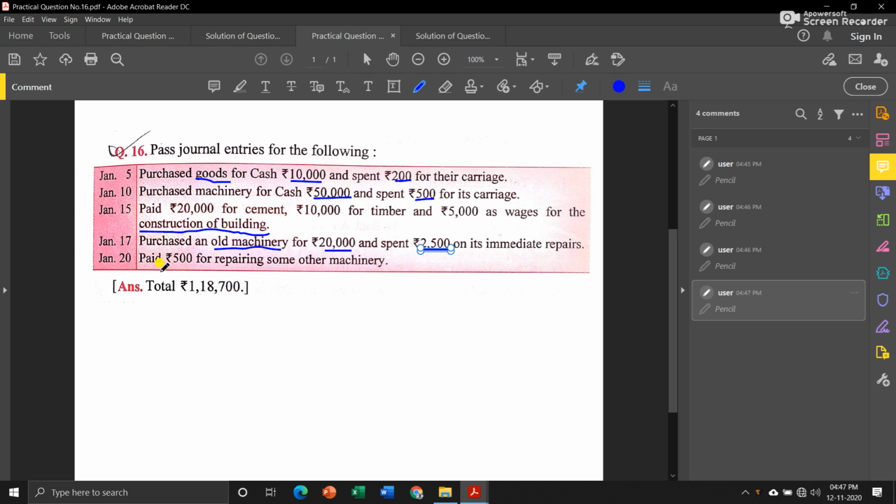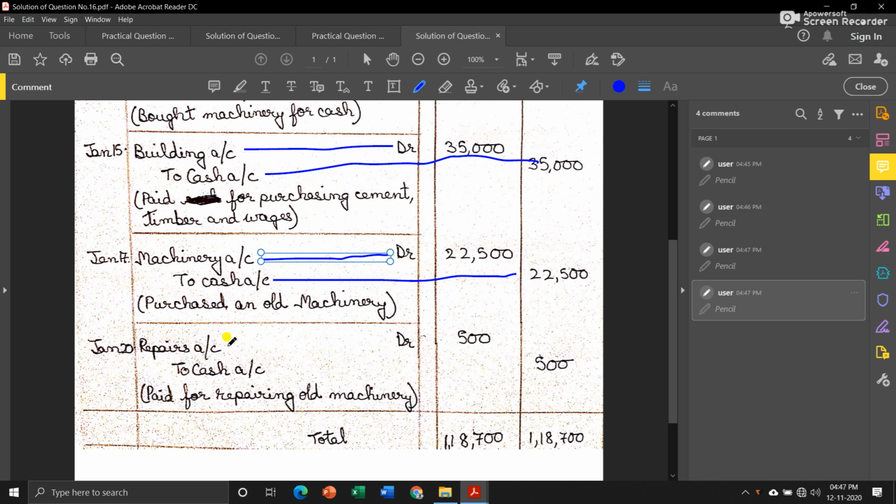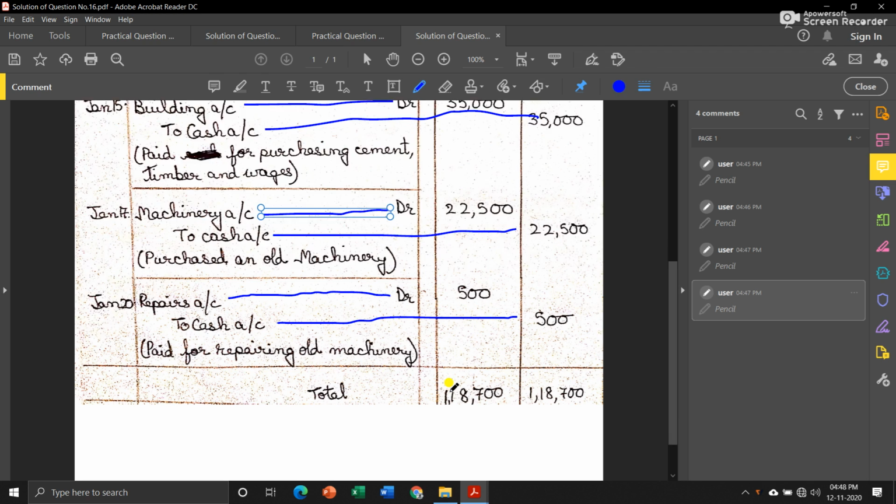Then the last is paid 500 for repairing some other machinery. Other machinery means some machinery that we already had in our business, and for repairing that we have paid rupees 500. So the entry will be repairs account, since repairs account is a nominal account and we debit all expenses. So we will debit repairs account, and we paid cash, so it will be debit 500, credit 500. So altogether we got 1,18,700.